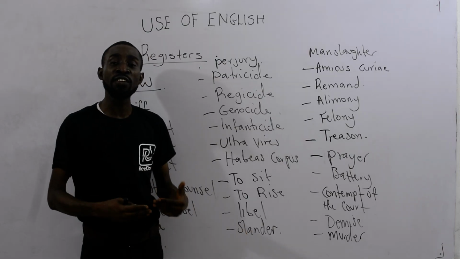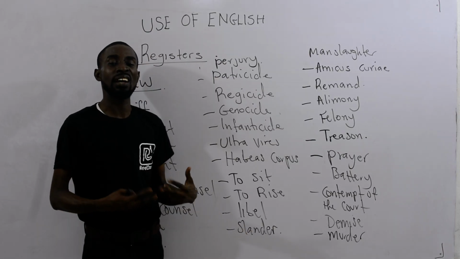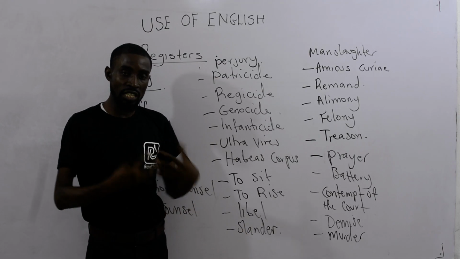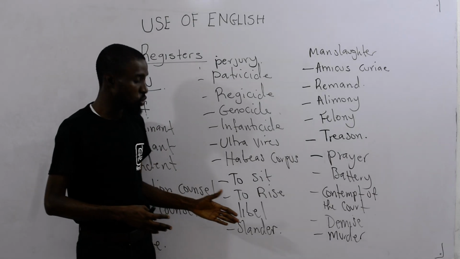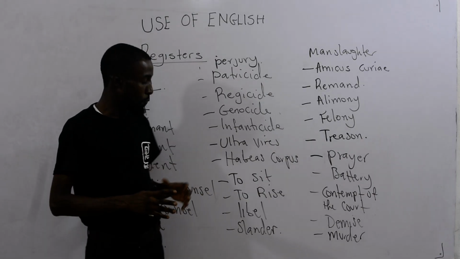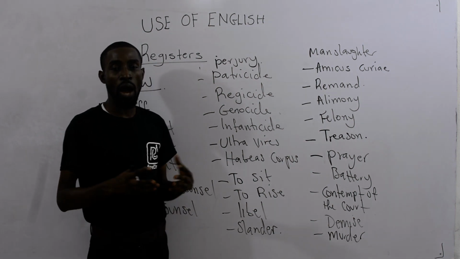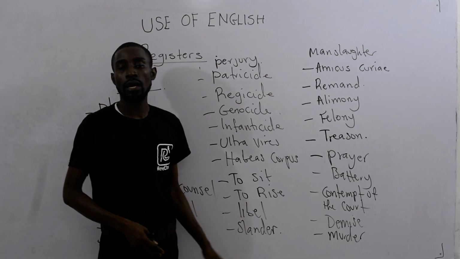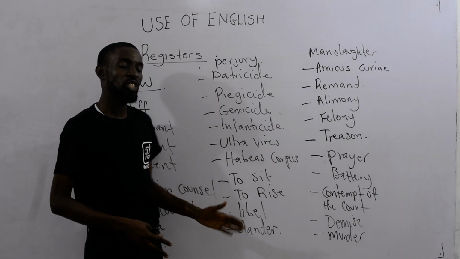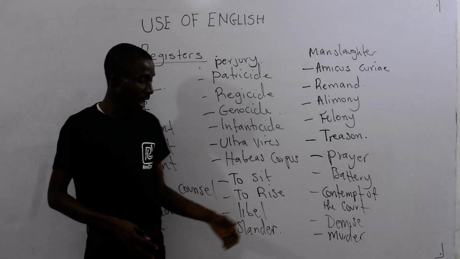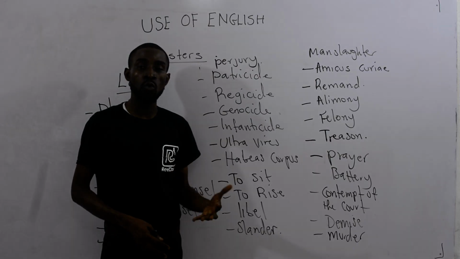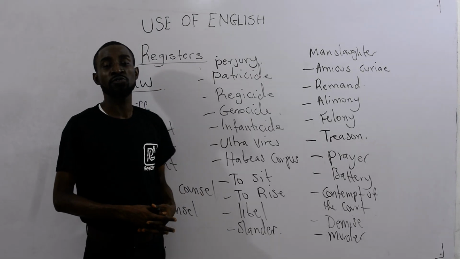But if it is in a written form, you call it slander. When you speak or utter the words just to terminate the person's reputation, what you have is the law of slander. So when you are guilty of libel and slander, it means that you have written and you have spoken just to kill the person's reputation.